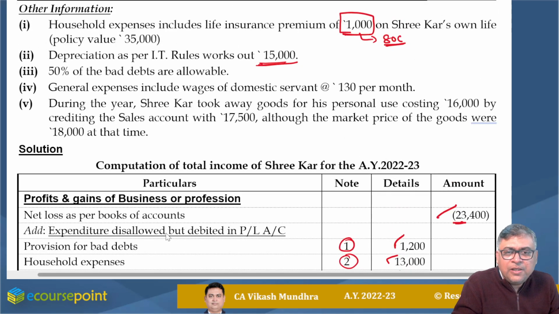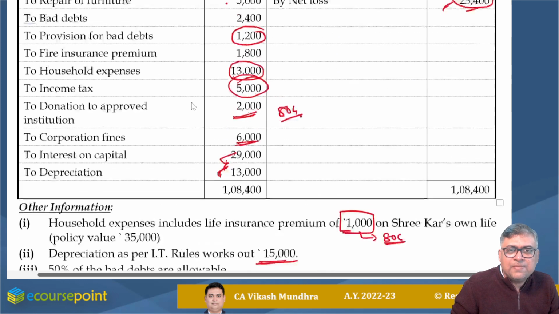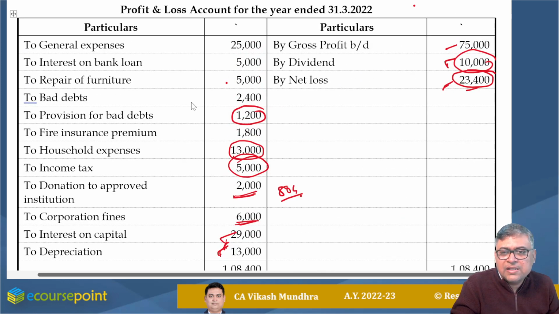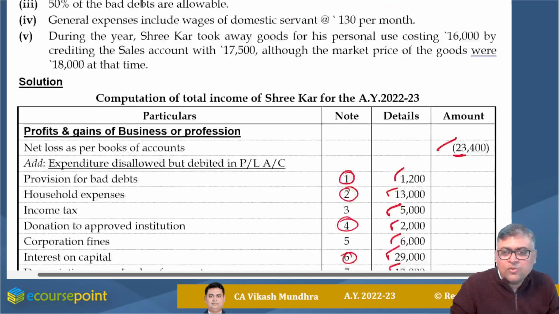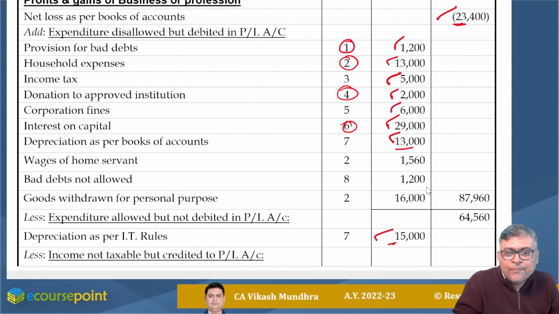Next one, 50% of bad debts are allowable. That means 50% is allowable and 50% is not allowable. Out of 2,400, 1,200 is allowable and 1,200 is not allowable. So 1,200 should be added back. I am adding this one, 1,200.